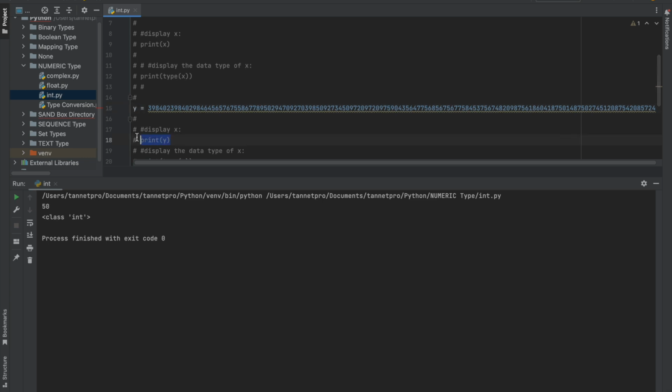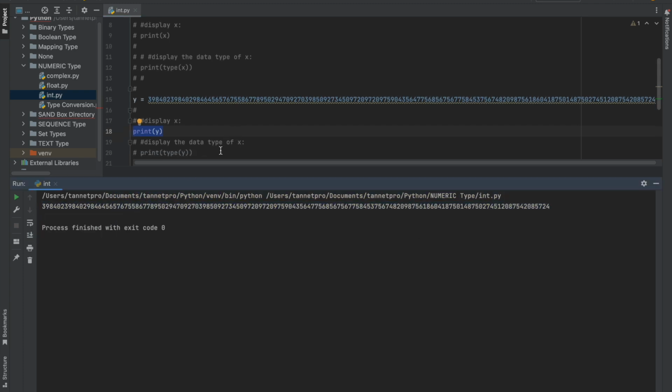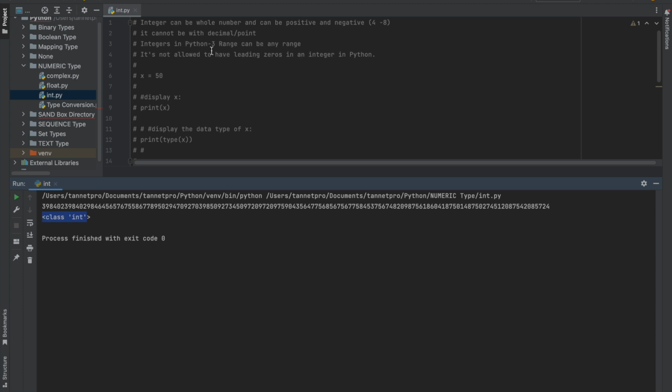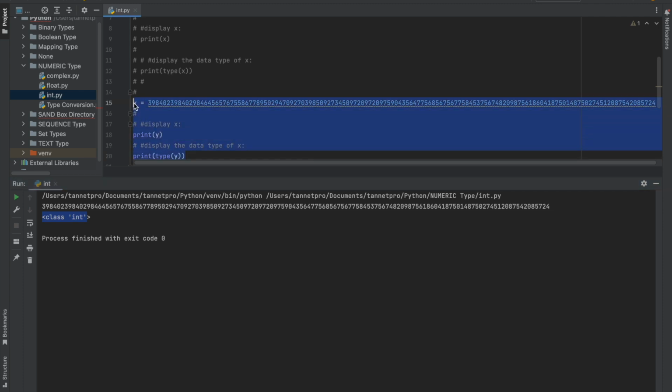Now let me see whether it is getting printed out or not. Yes, it is getting printed out. Now let's understand which data type it is, whether it is int or not. Yes, it falls under the int category, the int data type. So as I told you, in Python 3 the range can be any range. I have put multiple values, but still it's printed out and it is showing the int data type. Hope it is clear. It's very simple.